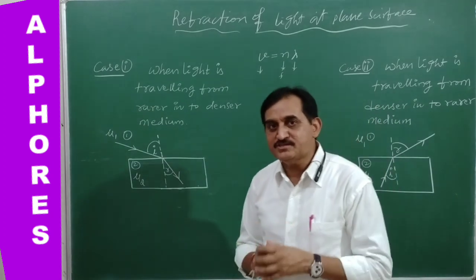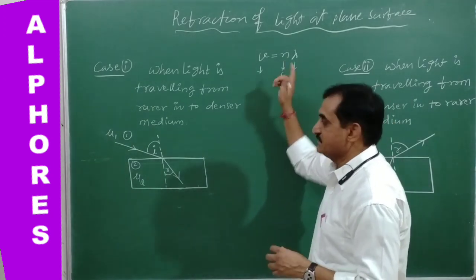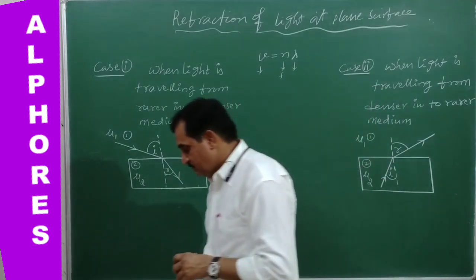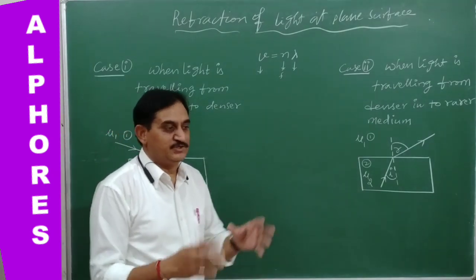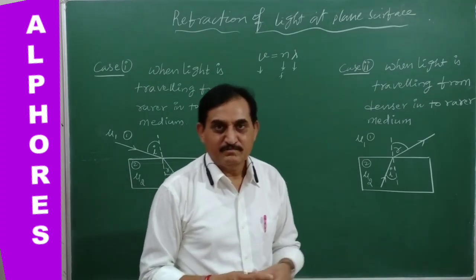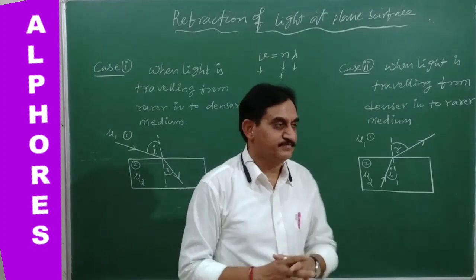So wavelength changes and velocity changes, but its frequency remains constant. So it's a very important point. Whenever a ray of light is traveling from one medium into another medium, its frequency remains constant, but velocity and corresponding wavelength, these two will change.